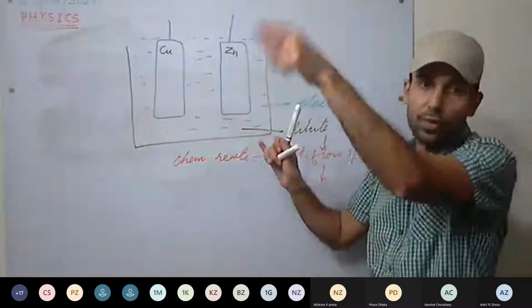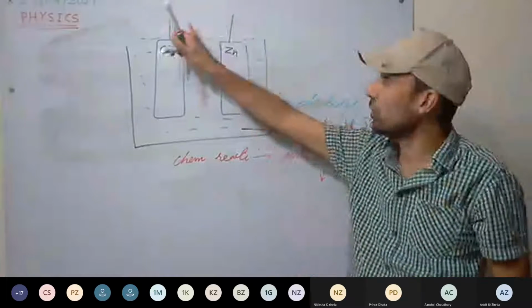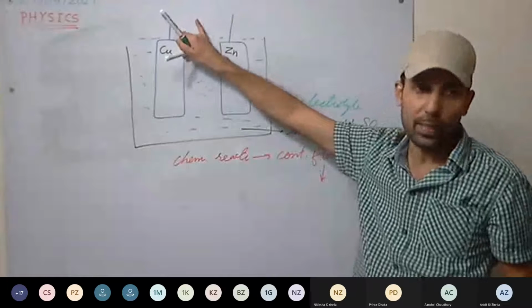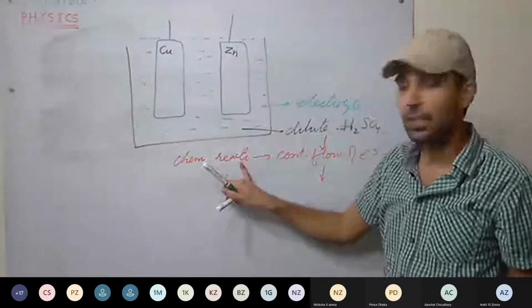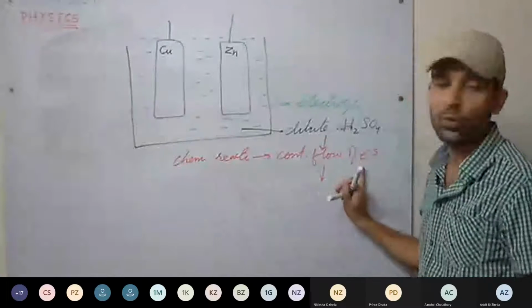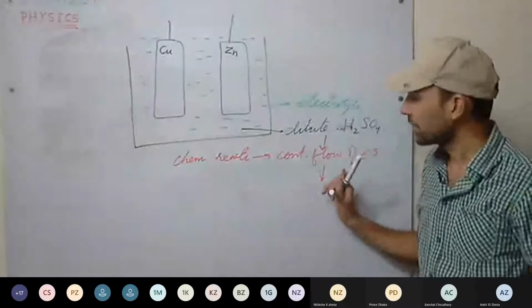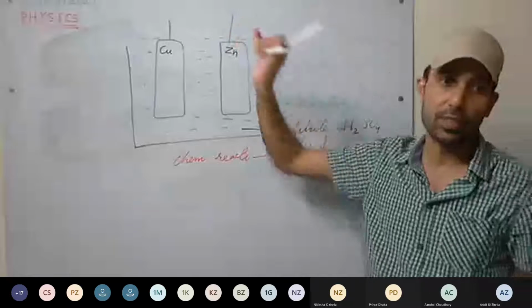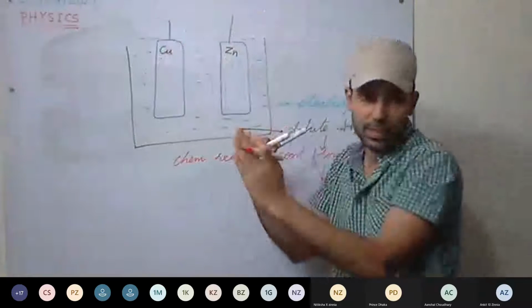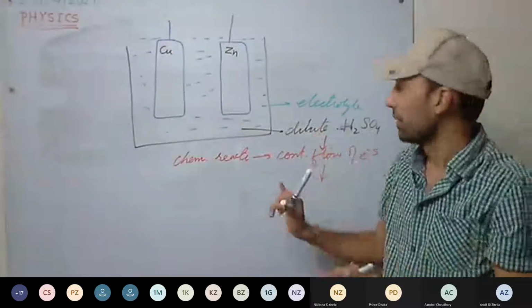So for the continuous flow of electrons, a constant potential difference must be maintained, and how do we maintain that? Chemical reaction is continuously taking place. Because of that, continuous flow of electrons is taking place, and since continuous flow of electrons is there, we can say there is a constant potential difference maintained. Okay.